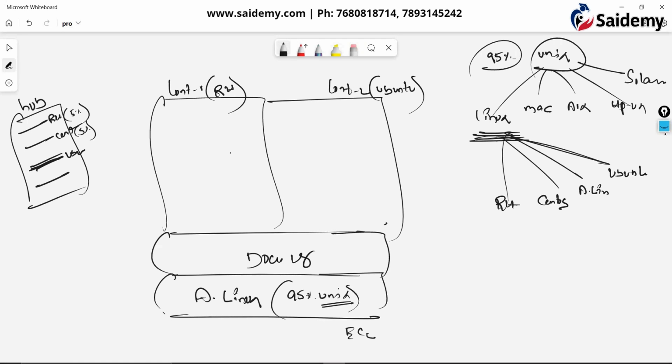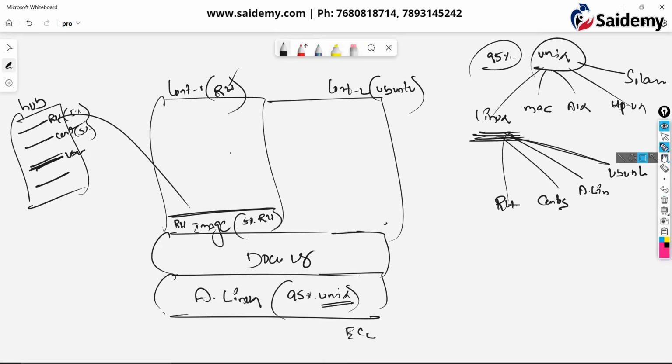In order to create a Red Hat container, I take the Red Hat image. This image already has 5% of Red Hat, so it needs the remaining 95% of Unix, which it will take from the base machine.